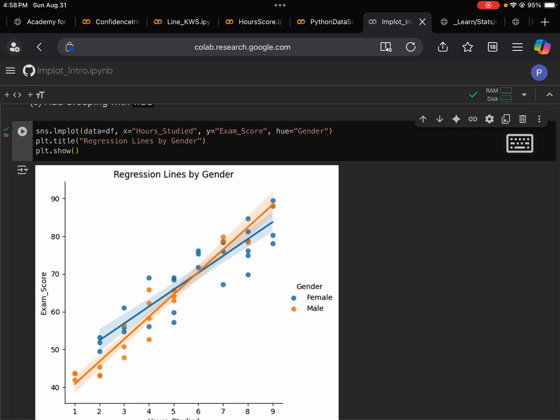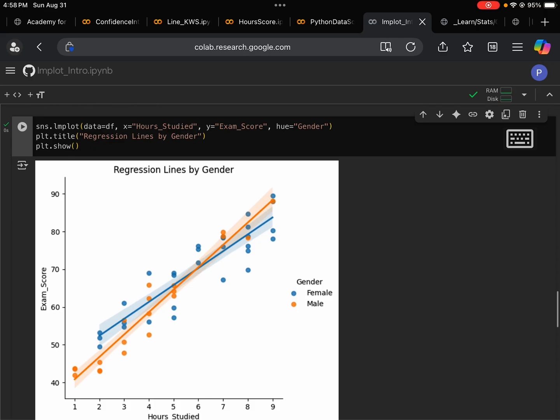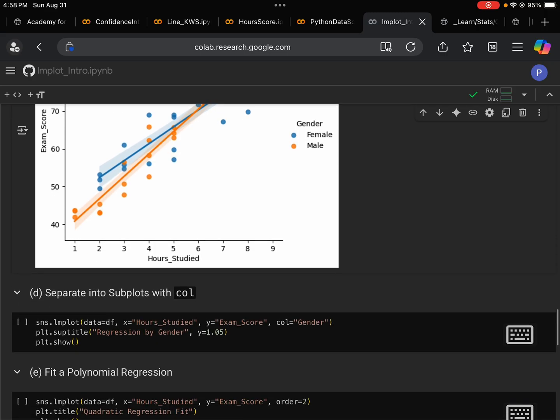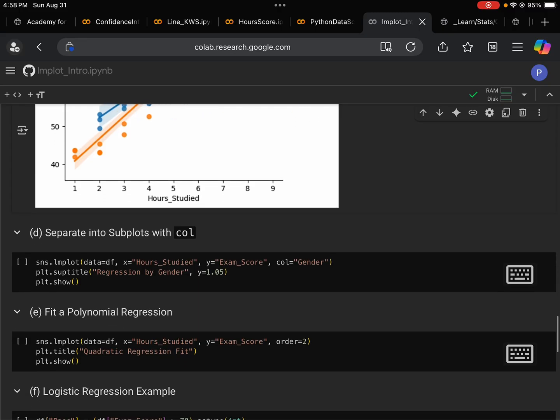As we can see here, for both genders we have an upward trend, meaning the more you study, the higher score you get. But for male students, it seems the number of hours studied matters more. For female students it still matters, but not as much as for the male students. It's a quite interesting comparison.